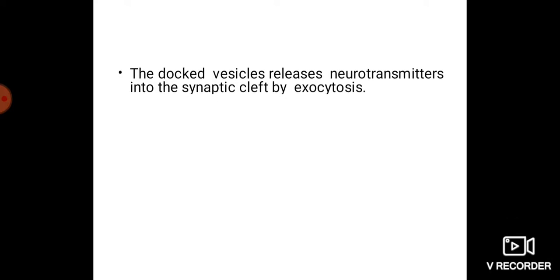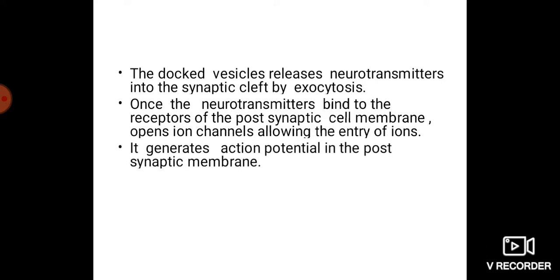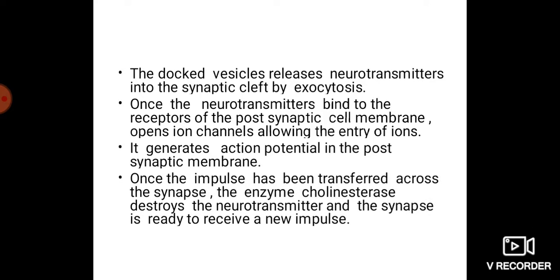The docked vesicles release neurotransmitters into the synaptic cleft by exocytosis. Once the neurotransmitters bind to the receptors of the postsynaptic cell membrane, they open ion channels, allowing the entry of ions. It generates an action potential in the postsynaptic membrane. Once the impulse has been transferred across the synapse, the enzyme cholinesterase destroys the neurotransmitter and the synapse is ready to receive a new impulse.